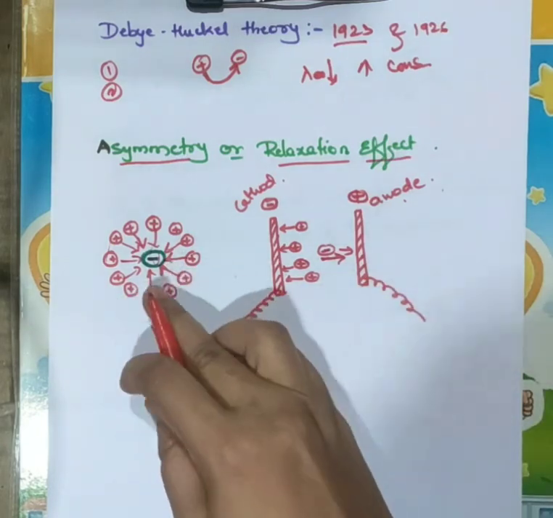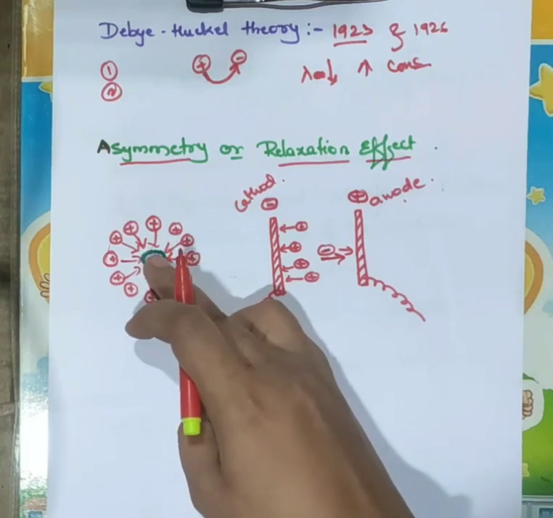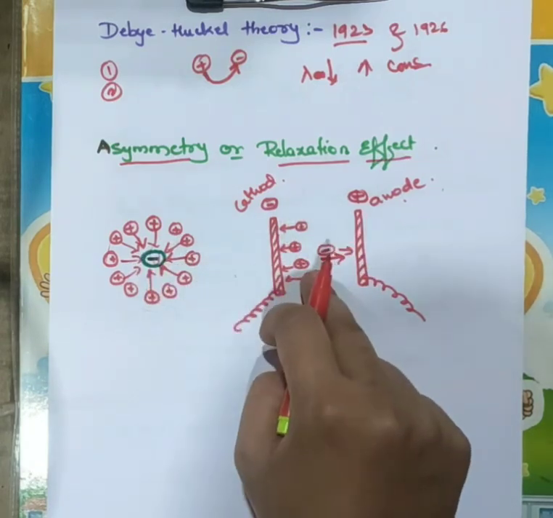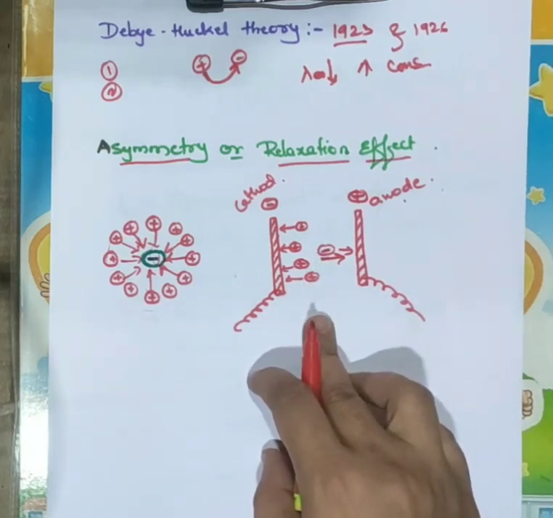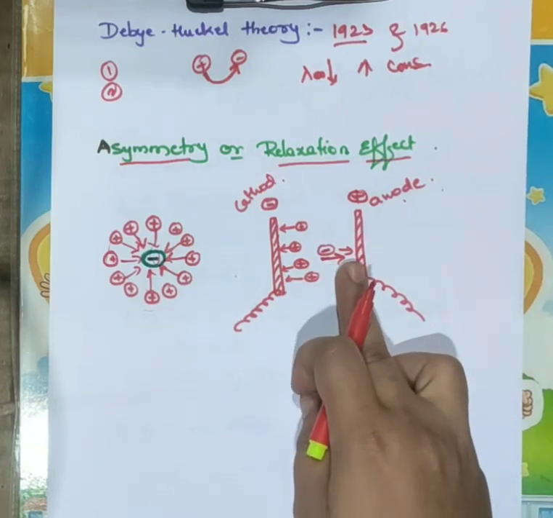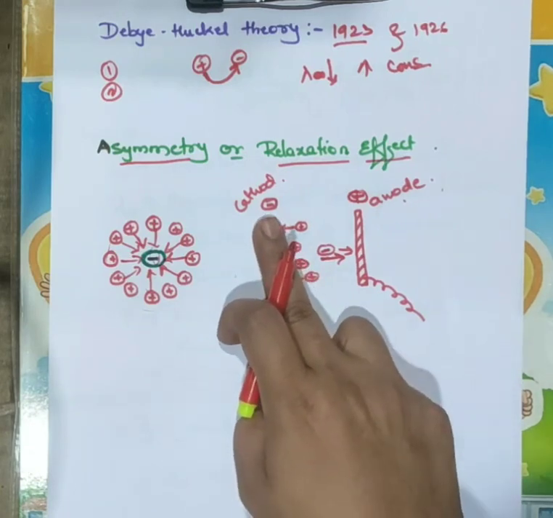There will be a uniform ionic atmosphere in all directions before the application of electric field. But what happens when we apply the electric field? The negative ion will move towards the anode and the positive ion moves towards the cathode, right?